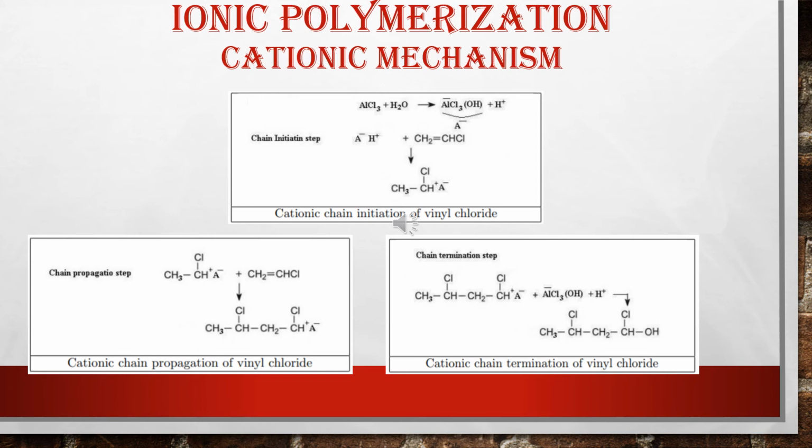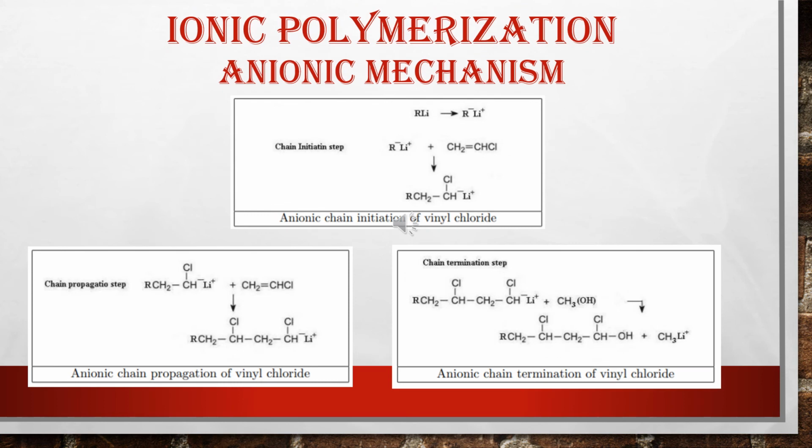The last step is the chain termination step, where chain termination takes place by proton release or by combination with any part of the initiator. Like here you can see the chain, and from the chain the A is transferred to the initiator and OH is attached to the final chain. So in this way the chain reaction terminates and the cationic polymerization reaction is complete.